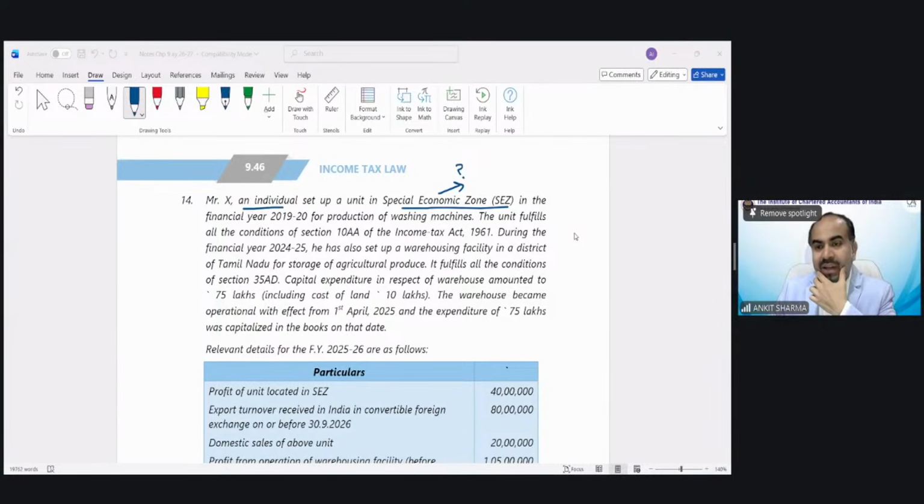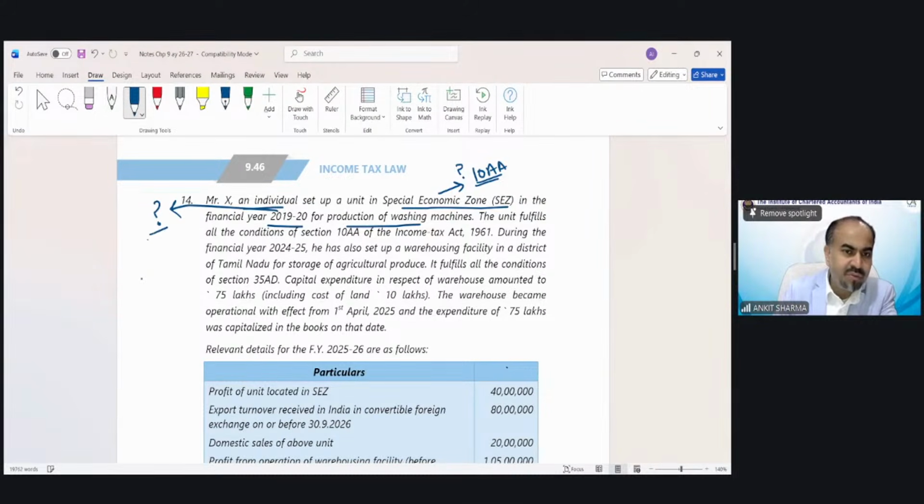Section 10AA, deduction. It is a deduction. Okay, not exemption, it's a deduction. The section 10AA deduction would be there. Applicability of section 10AA deduction needs to be examined. Maybe in this question, in the financial year 19-20, the production has been started. So does this year have any impact on my solution?